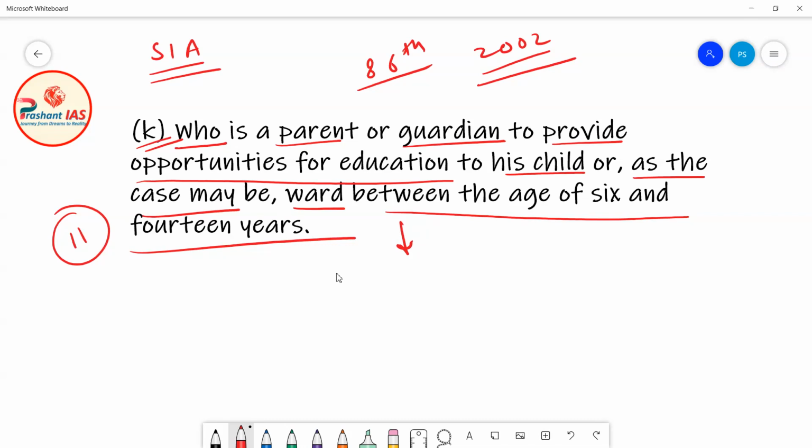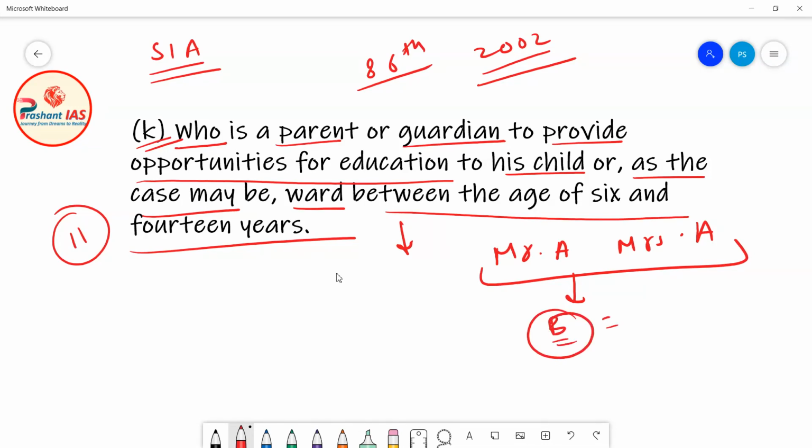This simply wants to say that if anybody is a parent or a guardian, let's suppose there is a couple, Mr. A and Mrs. A, and this couple has a child. Let's suppose the name of their child is B. Now it is the duty of Mr. and Mrs. A to send their child B to school if his age is between 6 to 14 years.